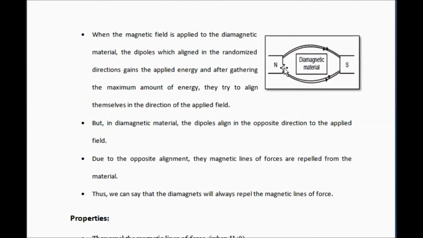As we all know, the diamagnetic effect is the repulsion effect. The material will not allow the magnetic lines of force to pass through it, but it repels the magnetic lines of force from the medium. When the repulsion takes place, it will not be attracted by the other source. So this is the principle for the diamagnet.